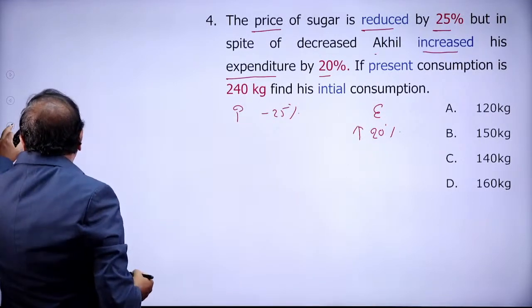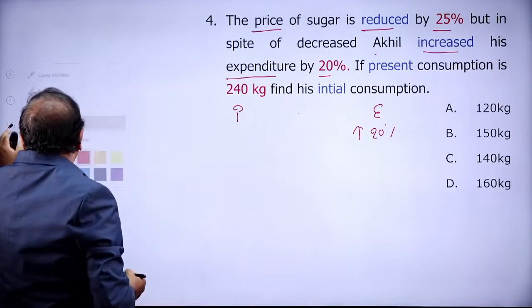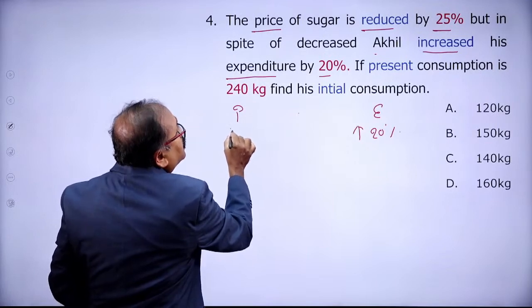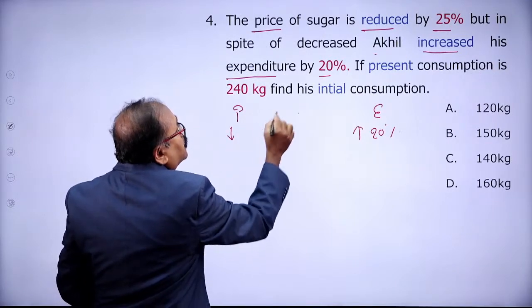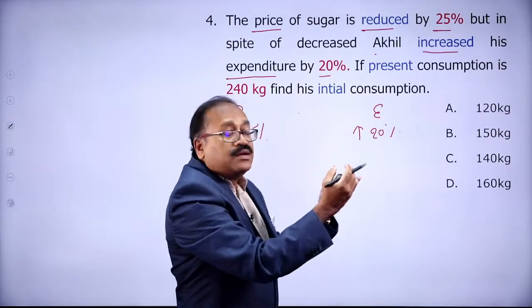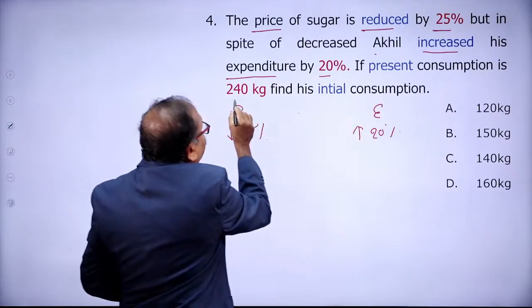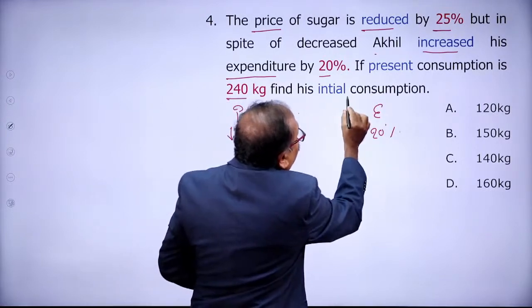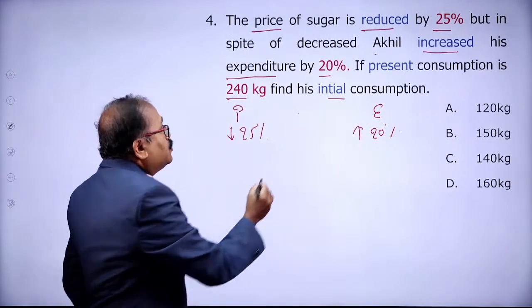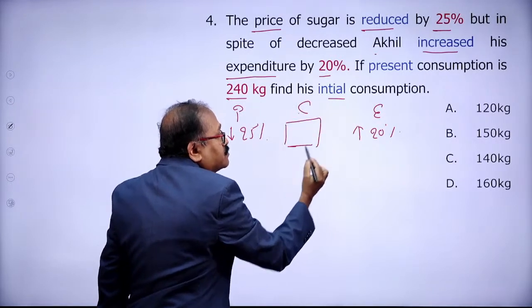Now, let me see over here. The price is decreased by 25%. Let's get ready, everyone, my friends. The price is decreased, right? Reduced by 25%, but the person increased the expenditure by 20%. If the present consumption is 240 kg, find the initial consumption. So first I need to find out the percentage change in the consumption.